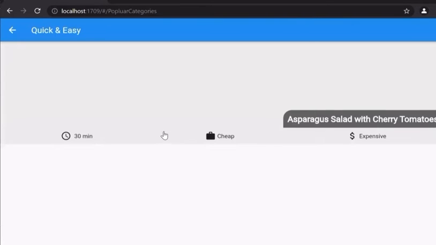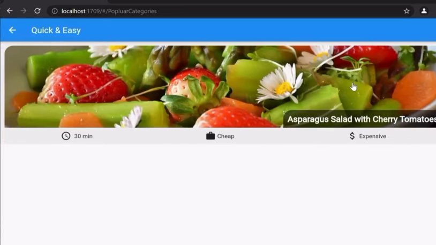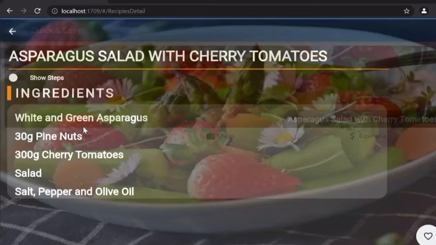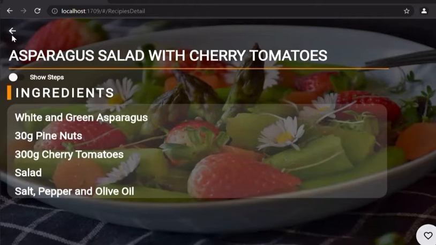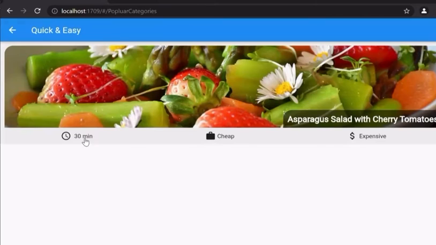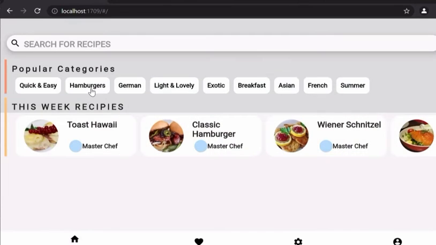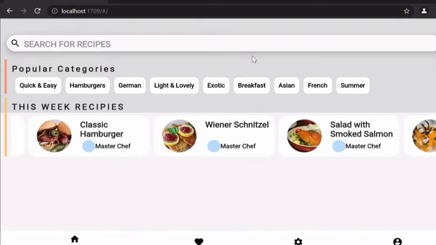Okay, let's have a look. For example, we have this salad right there. You can put it in your favorite. And the duration for making that recipe is 30 minutes. And it's easy and cheap to make. And we have a search right there.